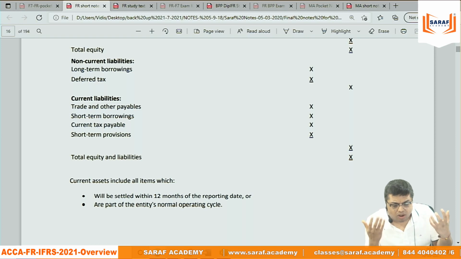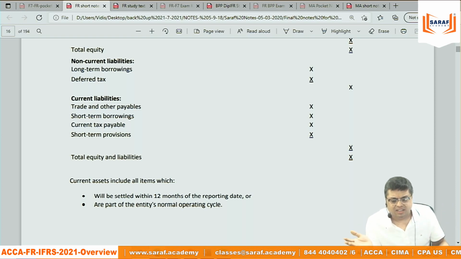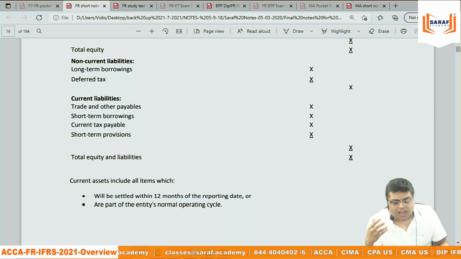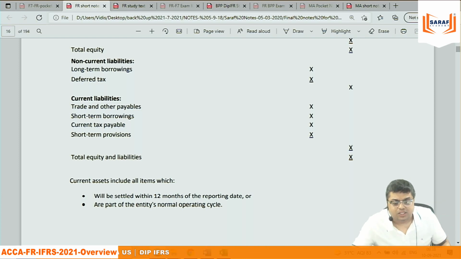If a student knows IAS, IFRS, IND-AS, they know all the things. Huge, larger differences are there in US GAAP. US GAAP and IFRS are 90% the same, with 10% differences. But the whole world is going towards convergence of accounting.